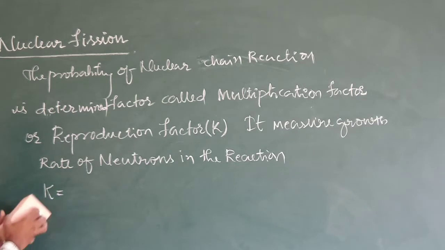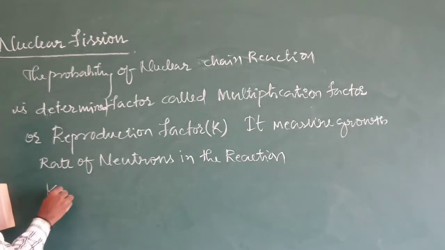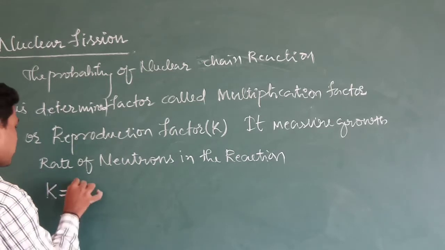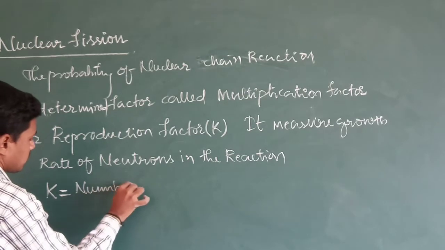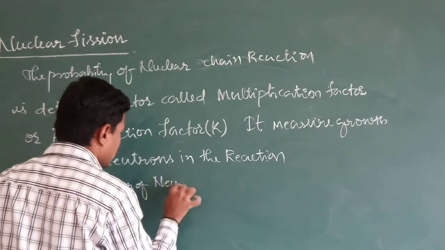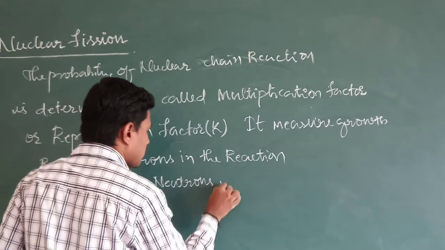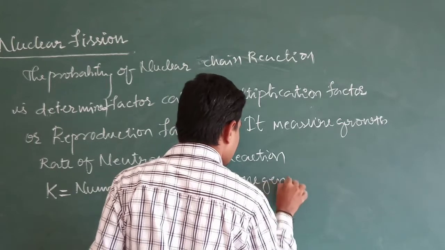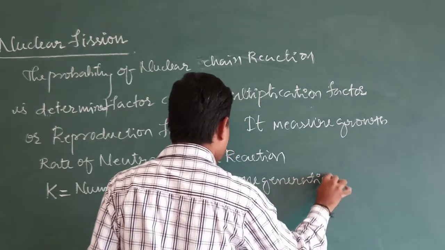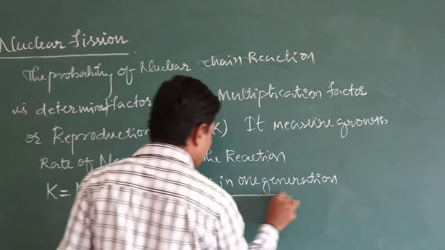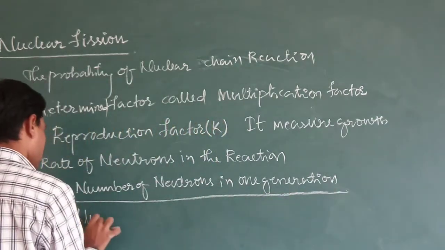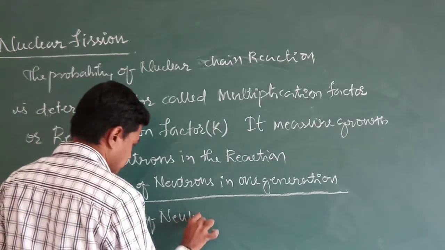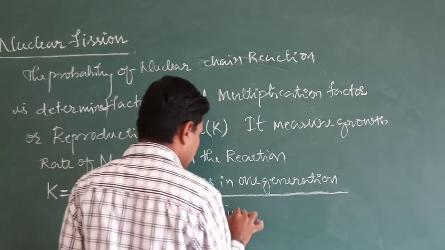It is defined as the ratio of the number of neutrons in one generation to the number of neutrons in the preceding generation.